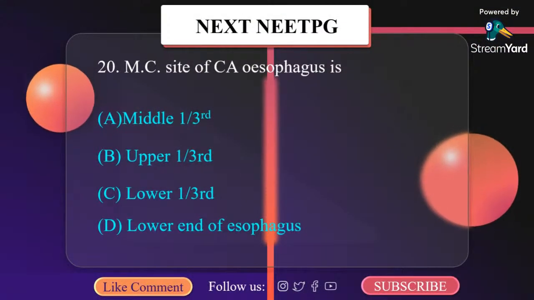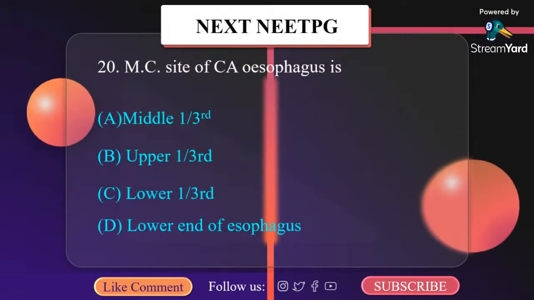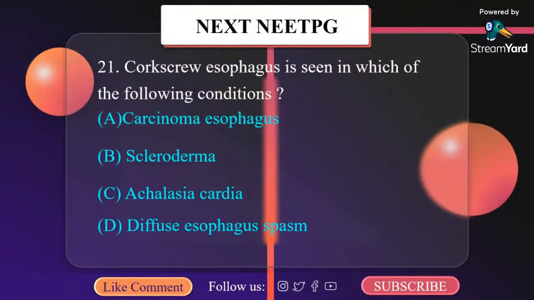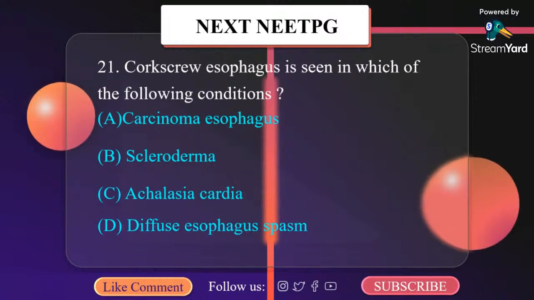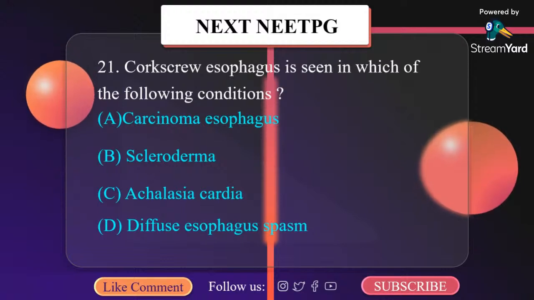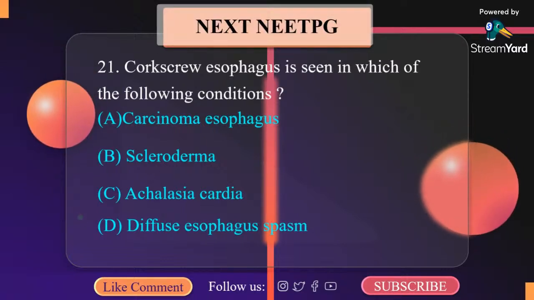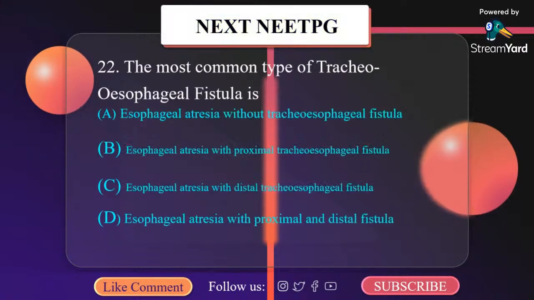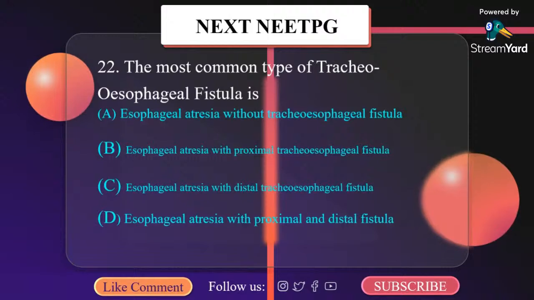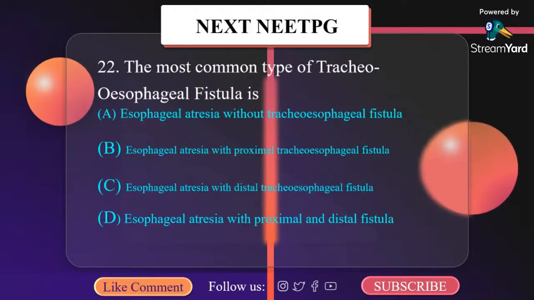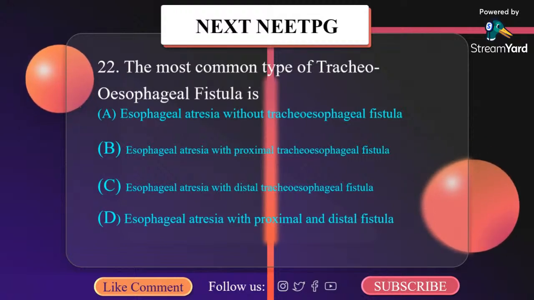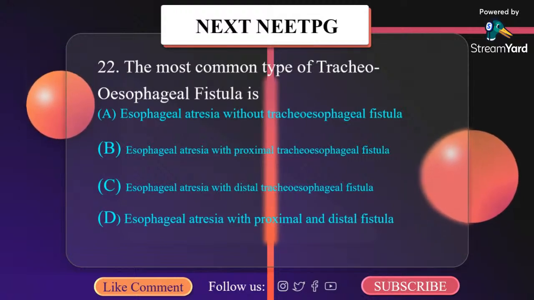Most common site of carcinoma esophagus is A. Middle one third, B. Upper one third, C. Lower one third, D. Lower end of esophagus. It is middle one third. Corkscrew esophagus is seen in which of the following conditions? A. Carcinoma esophagus, B. Scleroderma, C. Achalasia cardia, D. Diffuse esophageal spasm. It is seen in diffuse esophageal spasm. The most common type of tracheoesophageal fistula is A. Esophageal atresia without tracheoesophageal fistula, B. Esophageal atresia with proximal tracheoesophageal fistula, C. Esophageal atresia with distal tracheoesophageal fistula, D. Esophageal atresia with proximal and distal fistula. It is C.